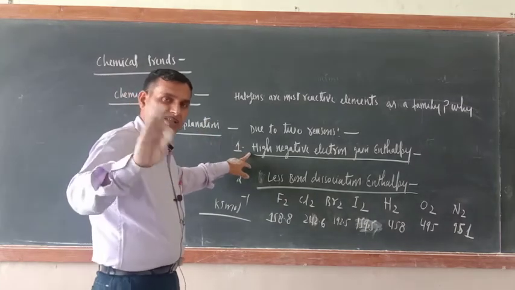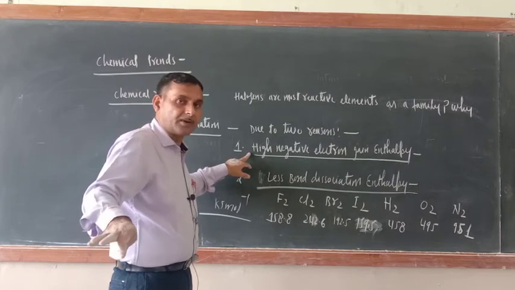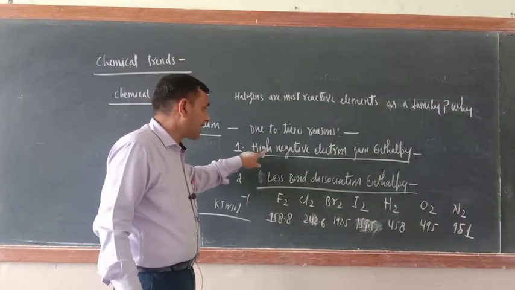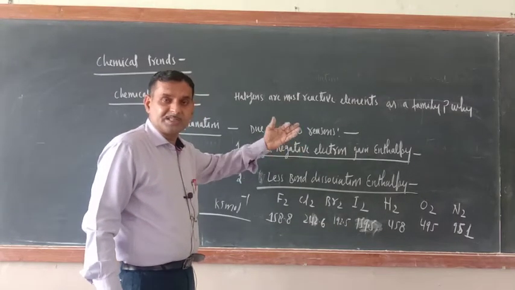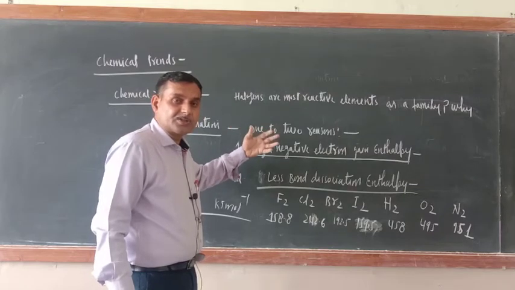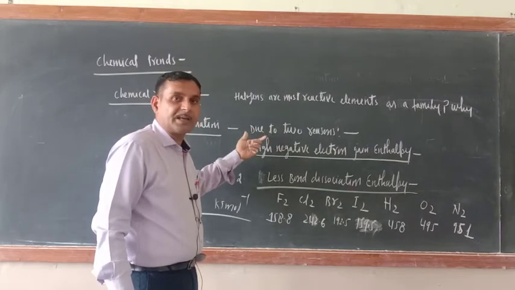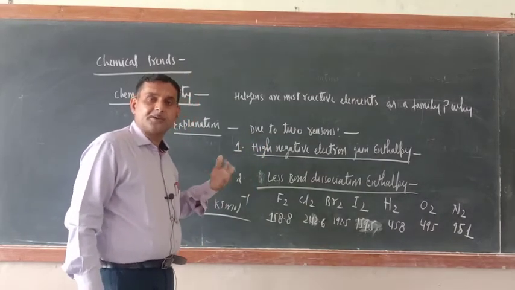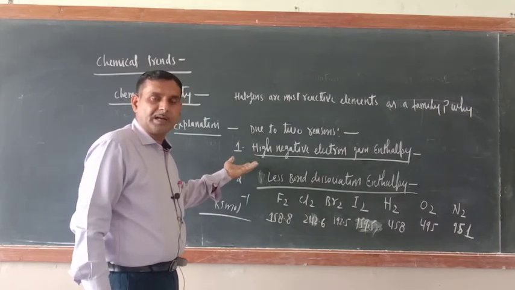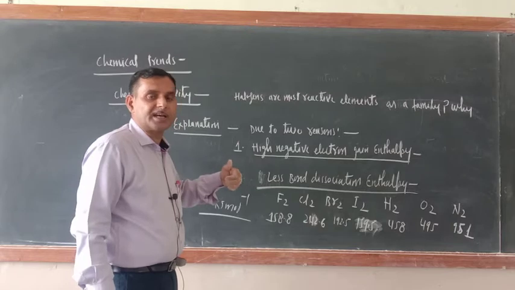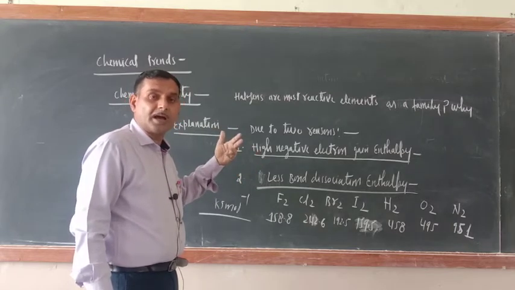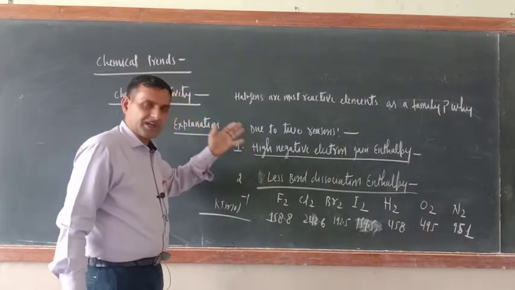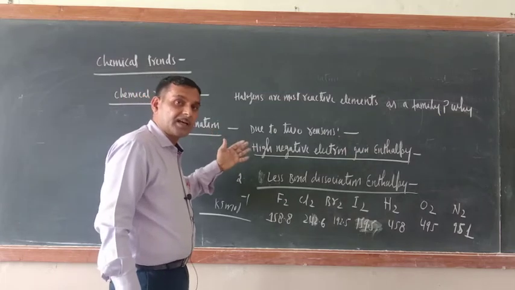If you compare group 16, group 15, group 12, group 13, group 14, as a family their electron gain enthalpy is very high, means their electron gaining tendency is very high. Since they gain electrons easily, they are more reactive. Taking and giving of electrons is the parameter for reactivity. Since they are non-metals, we consider their electron gaining tendency. If they were metals, we would judge on the basis of their electron donation capacity. So their electron gain enthalpy is very high, that is why they are reactive.